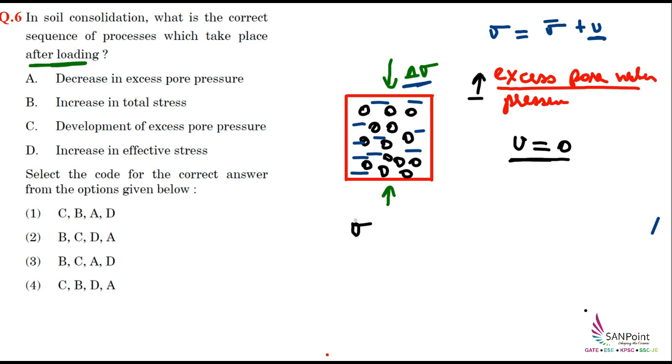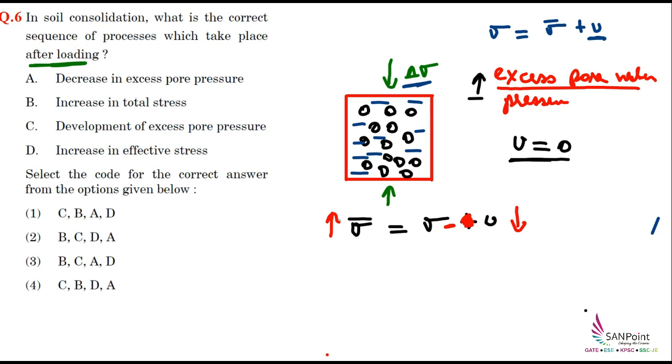So if I talk about the effective stress, what will happen to the effective stress? With time, the U value is decreasing. That means our sigma effective is increasing, because here we have a negative sign. So if the U value is decreasing, I can say that the effective stress value will start increasing.